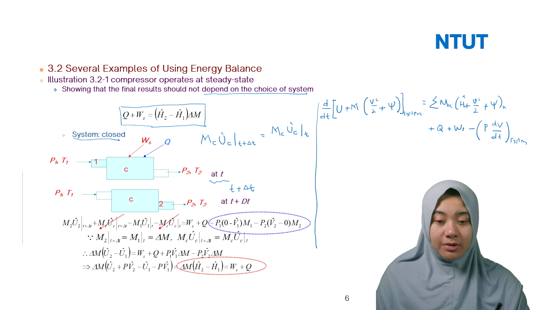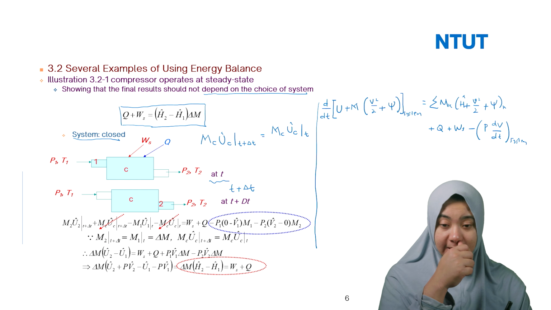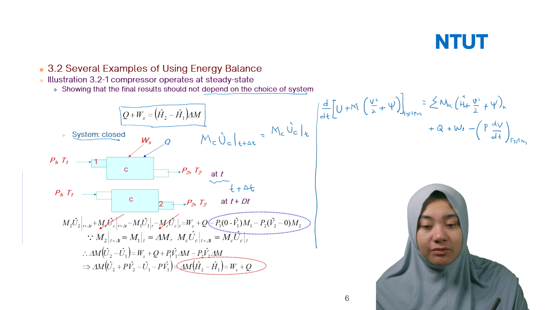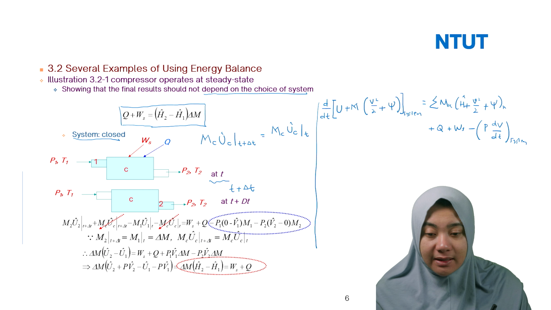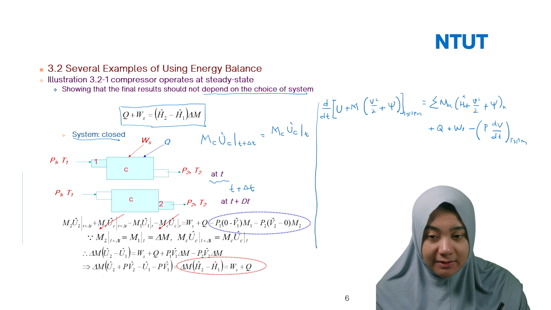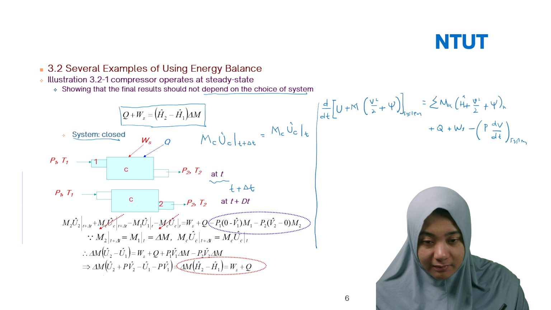Equal to Ws plus Q plus P1 V1 delta M minus P2 V2 delta M, because here you can replace M with delta M for T plus delta T and then M1 at T. Then we can rewrite our equation as delta M times U2 plus P V2, because the pressure is the same, so P1 is the same as P2, or if different we can write P2 here.